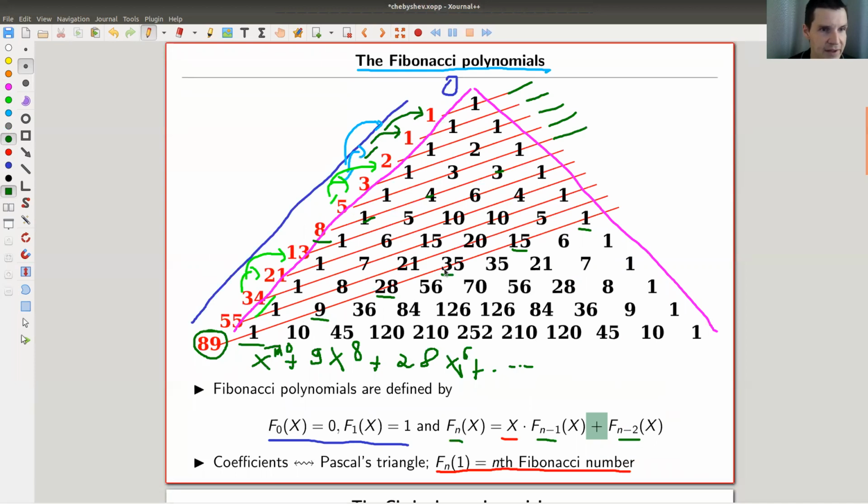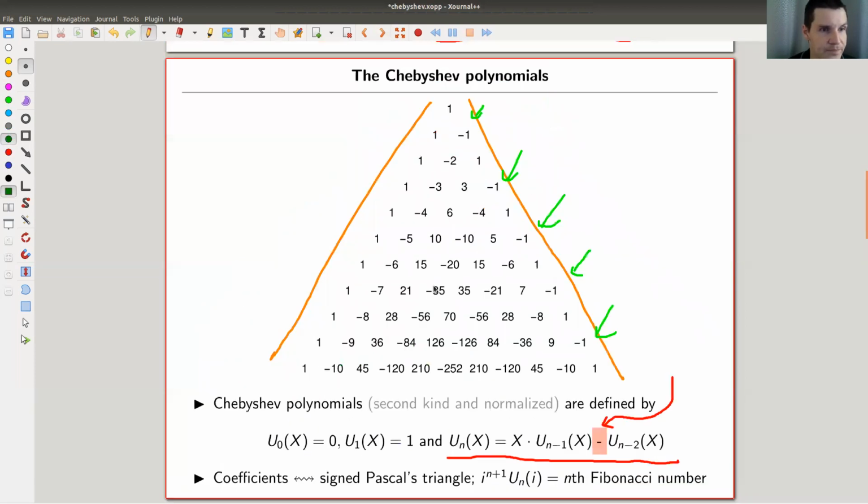So here 1, 9, 28, 35, 15, 1. And that's the corresponding Chebyshev polynomial. It's the same as a Fibonacci polynomial up to a sign that is somewhere built into the definition. So I say it again, there are Fibonacci polynomials, generalizing Fibonacci numbers by very smartly putting in a variable x, such that if you specialize x to 1, you do get the Fibonacci numbers back. I do exactly the same thing, I just throw in the sign at the right spot, namely here in my recursion, and I get the Chebyshev polynomials.